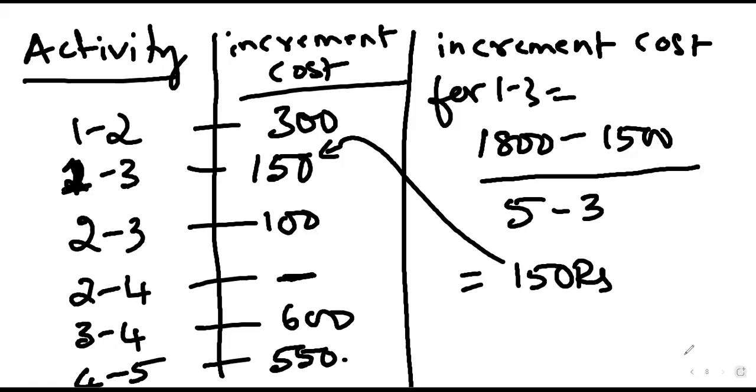For that, do we take the normal duration, sir? Yes, that is a valid question. Should we consider the normal duration or the crash duration? We are supposed to determine it with the normal duration. Crash duration will come when we are trying to reduce the project completion duration.